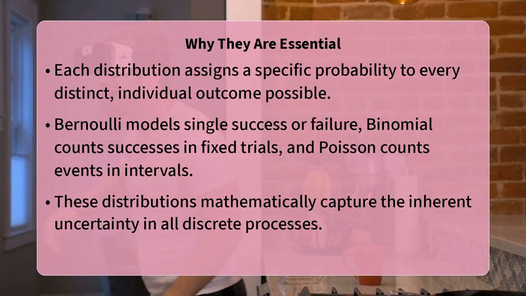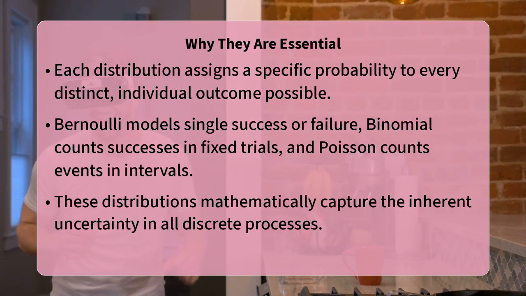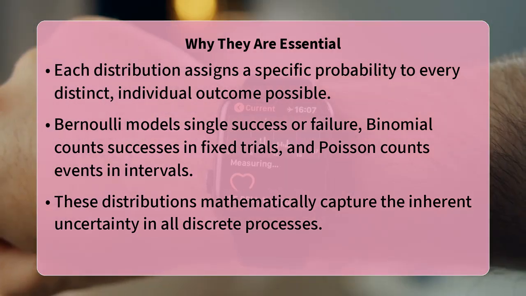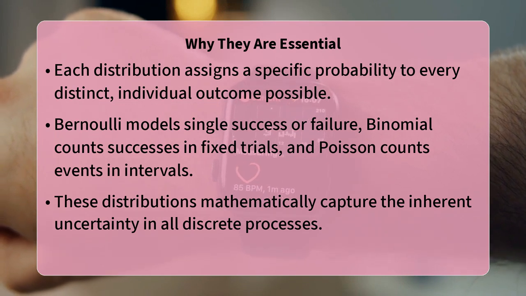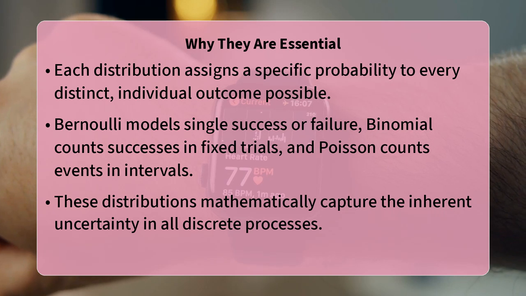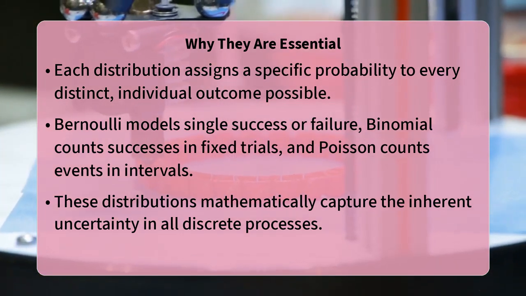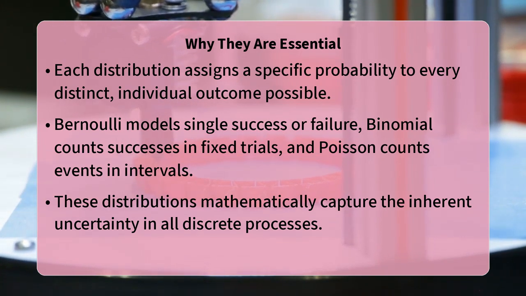For instance, the Bernoulli distribution models a single trial with two possible outcomes, like success or failure, giving us the probability of each. Building on this, the binomial distribution extends the Bernoulli to a fixed number of independent trials, allowing us to predict the probability of getting a certain number of successes.